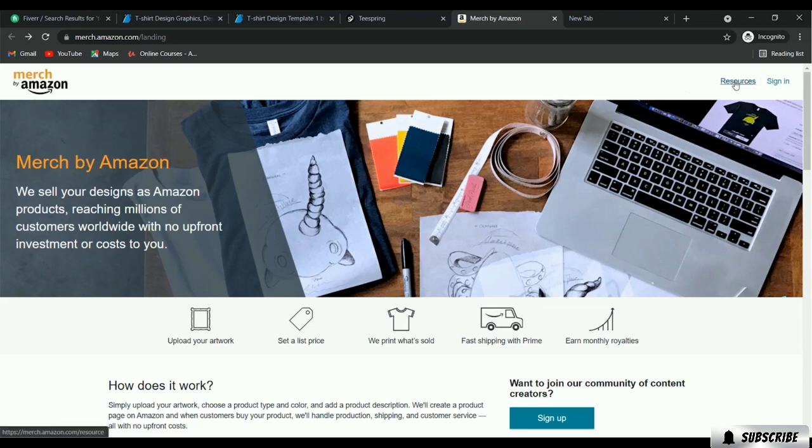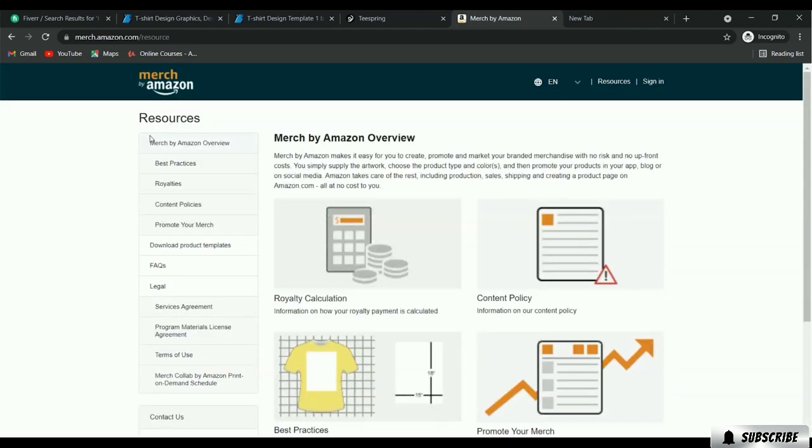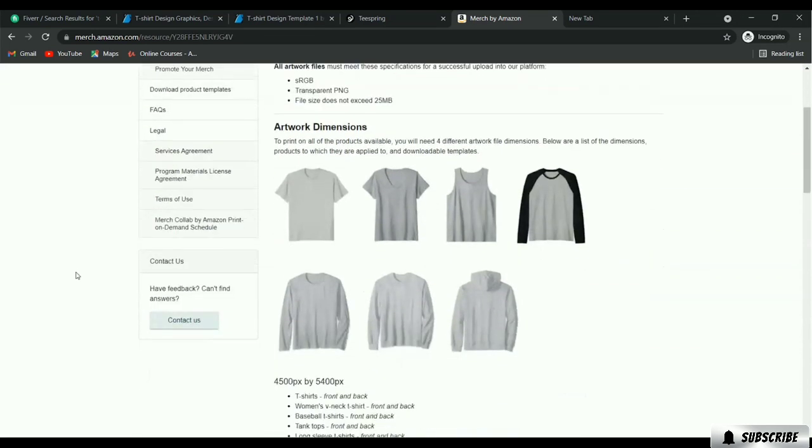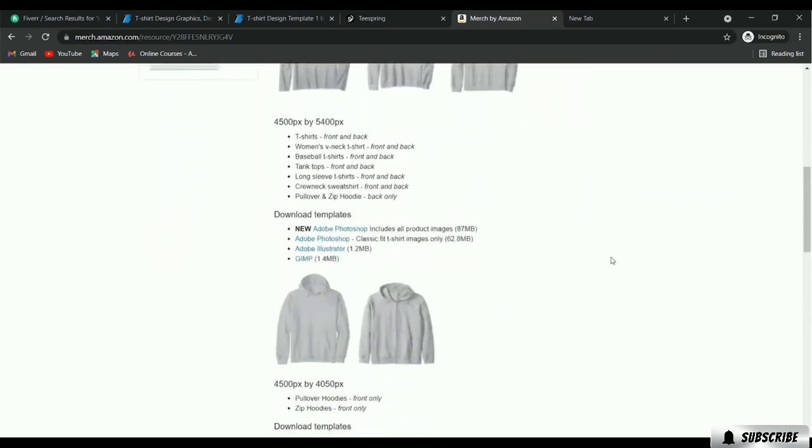Here is the resources option. And in here you will get this download product templates. You can take a look. There are different types of templates available, and you will have the template for Adobe Photoshop, Adobe Illustrator, and for GIMP also. So whichever software you want to use for designing a t-shirt, you have to download the template from here. And once you download the template, you have to create some artwork for the t-shirt design.